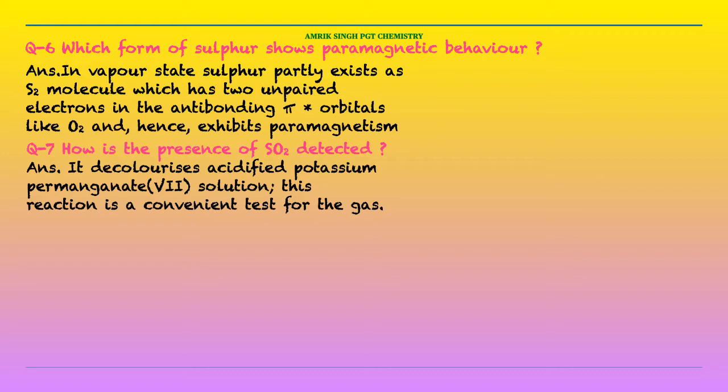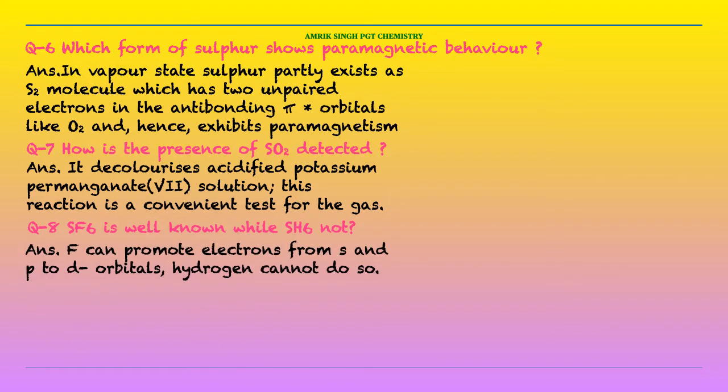Question number 8. Why is SF6 well known while SH6 is not? The answer is fluorine can promote electrons from s and p to d orbital. Hydrogen can't do so.